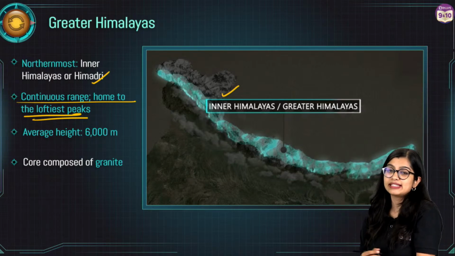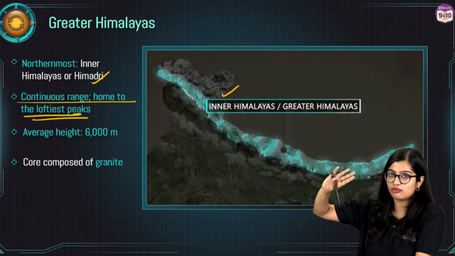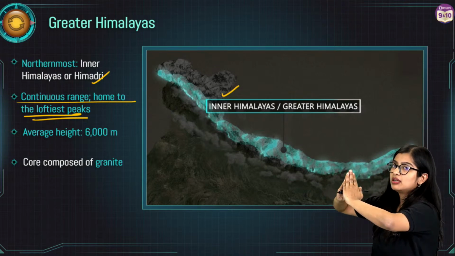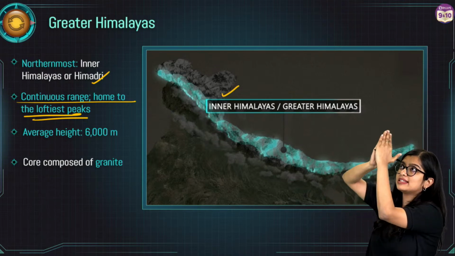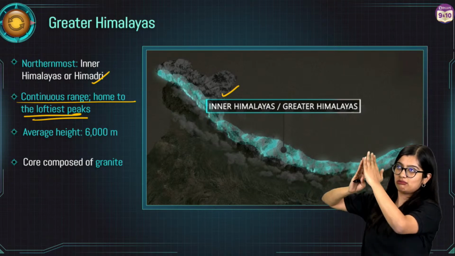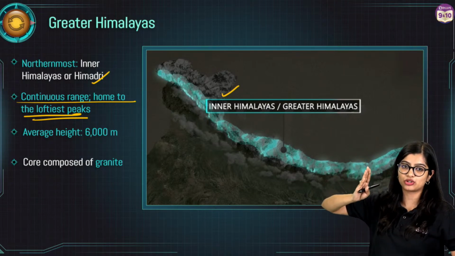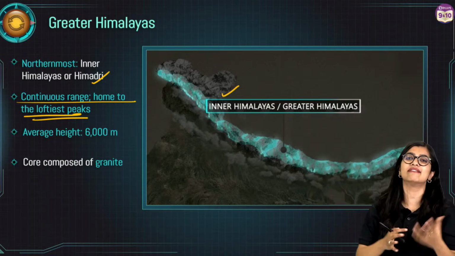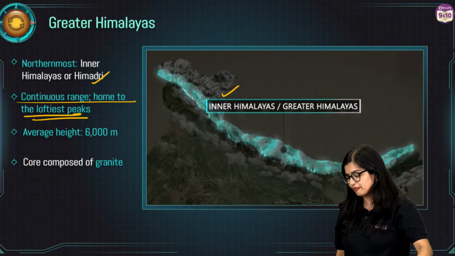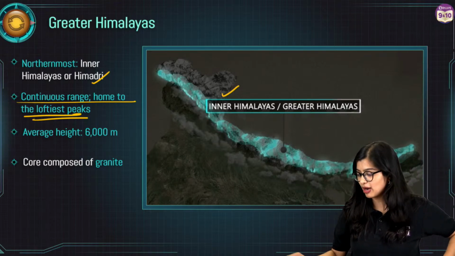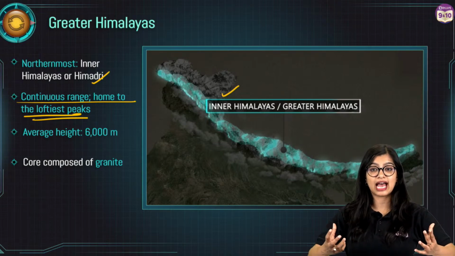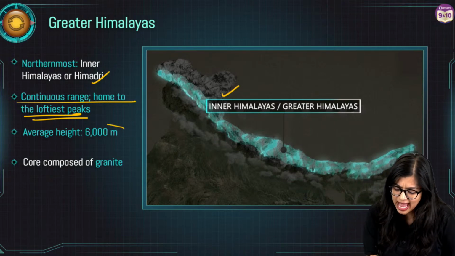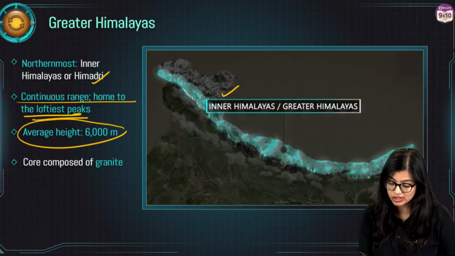Now here what do we see? We see that the peaks have asymmetrical folds. That means that when they were formed, it is not a symmetrical one where it is equal. It is a little asymmetrical. One side will be very steep while the other side is relatively easier, not that steep. It will have a proper slope. Loftiest, lofty is a fancy word you use in English. I'm not able to come up with a synonym for lofty. But when you talk about it, it means that it is huge. Simple. Now, of course, the average height is about 6,000 meters.